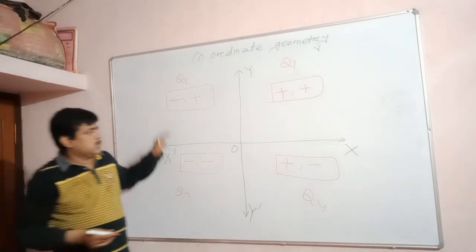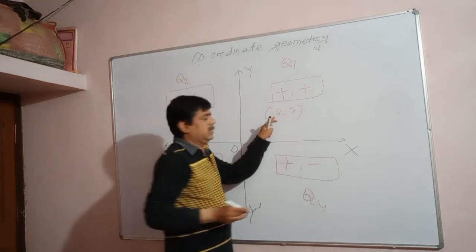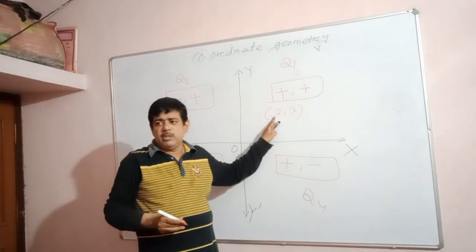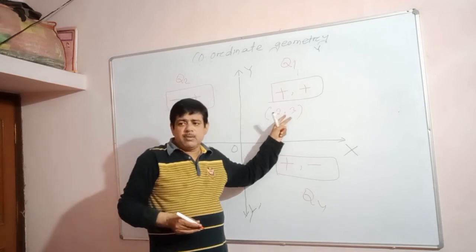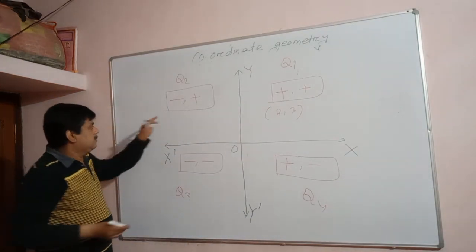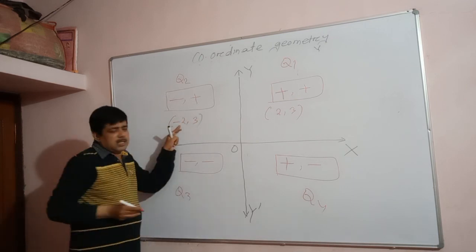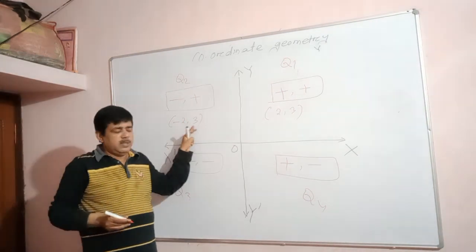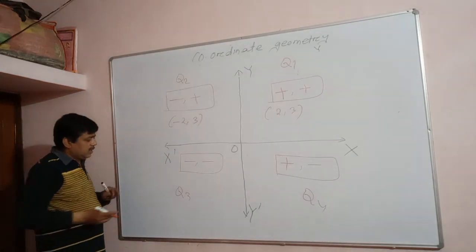Suppose a question comes: (2, 3) lies in which quadrant? First see the sign. Here 2 is a positive real number and 3 is a positive real number. So both X coordinate and Y coordinate are positive, so this lies in the first quadrant. Similarly, for (minus 2, 3), X value is negative, Y value is positive, so it lies in the second quadrant.